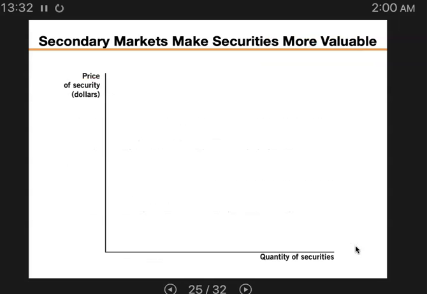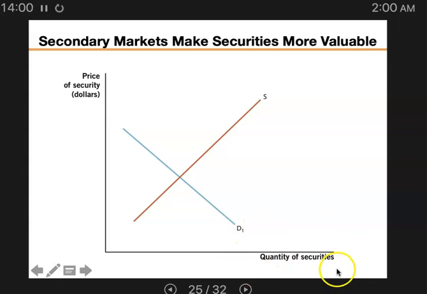So now let's take a look at how the existence of secondary markets helps with the bond price at inception. The supply of bonds is from the companies; they want to borrow money, so they issue bonds. The demand for bonds is on our side, meaning the savers. The term security means both stocks and bonds.